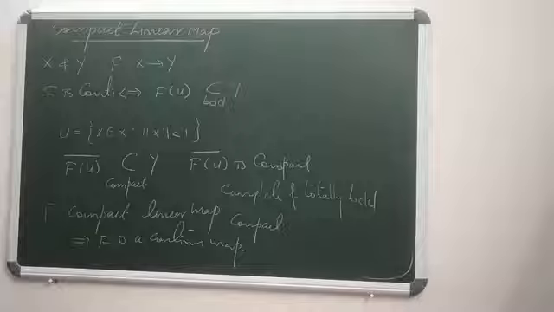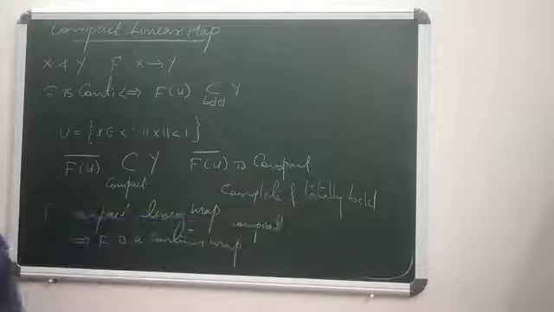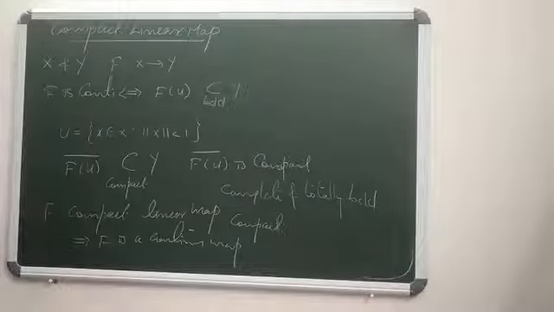Why? Because f is a compact map only when for any open ball u in X, the closure of f of u is a compact subset of Y, which preserves the boundedness of f of u closure. Hence, f is a continuous map. Okay. There's a question: does the continuity of f imply compactness? Let us consider an example.